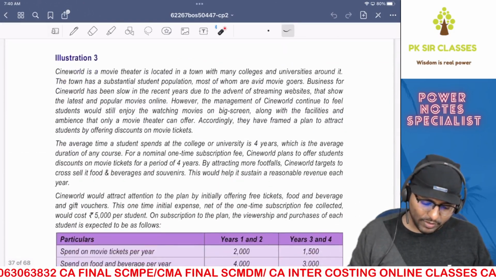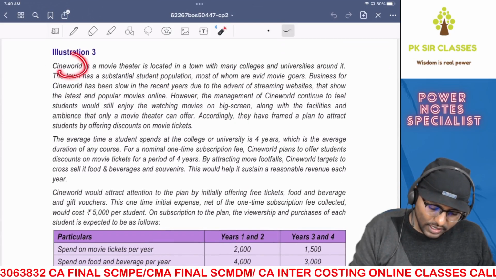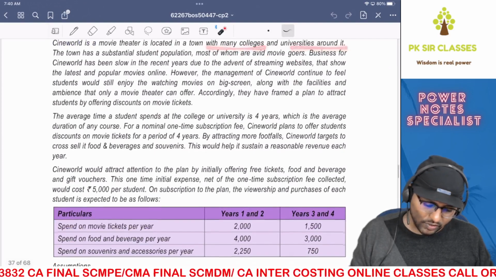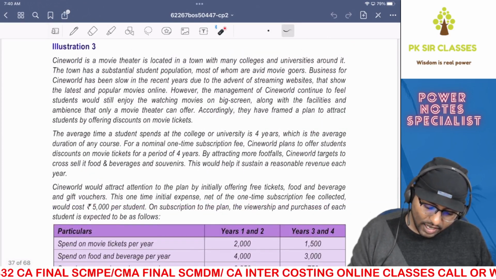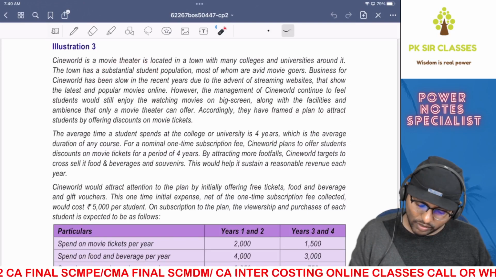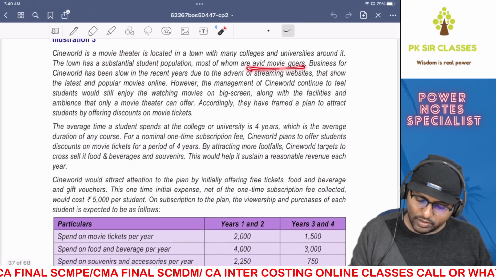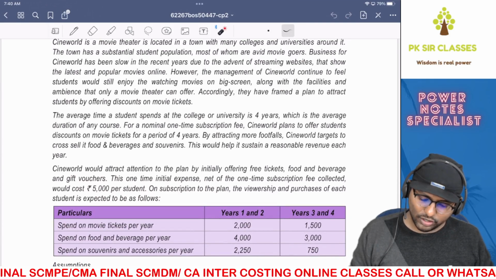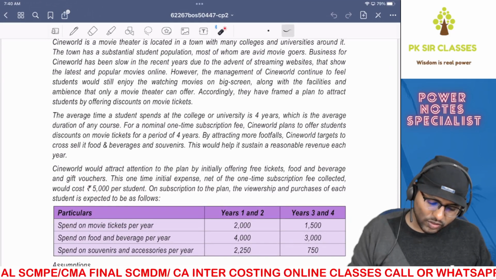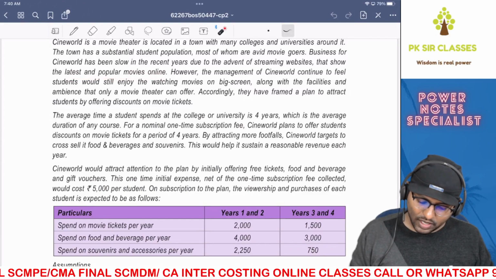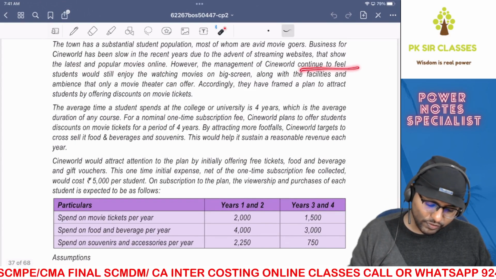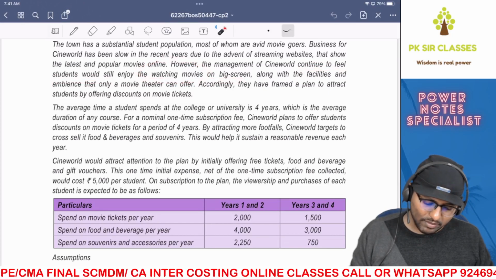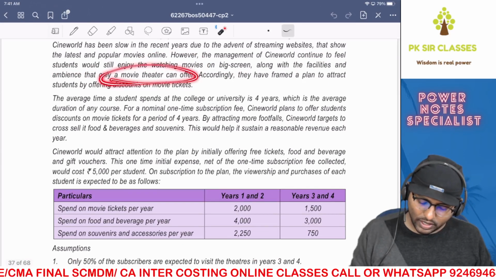Now coming on to this one. Cineworld is a movie theater that is located in a town with many colleges and universities around it. The town has a substantial student population, most of whom are avid moviegoers. Business for Cineworld has been slow in recent years due to the advent of streaming websites that show the latest and popular movies online. However, the management of Cineworld continues to feel students would still enjoy watching movies on the big screen along with families and the ambience that only a movie theater can offer.